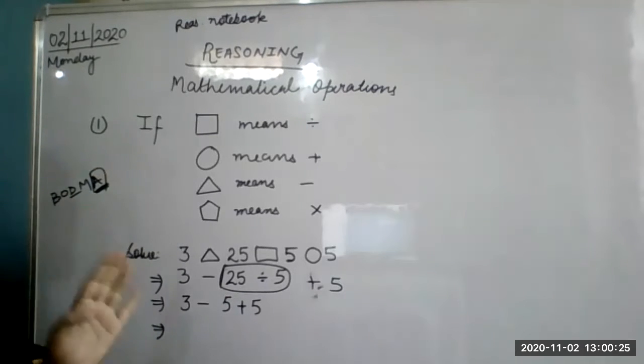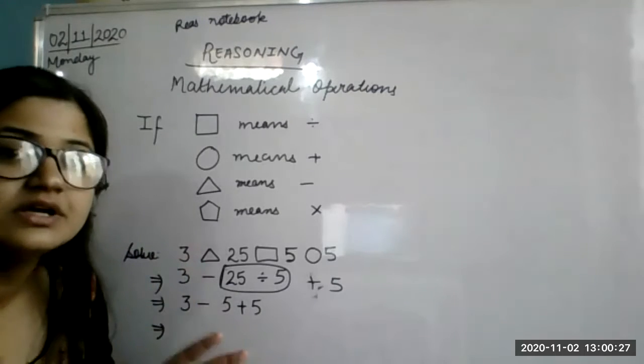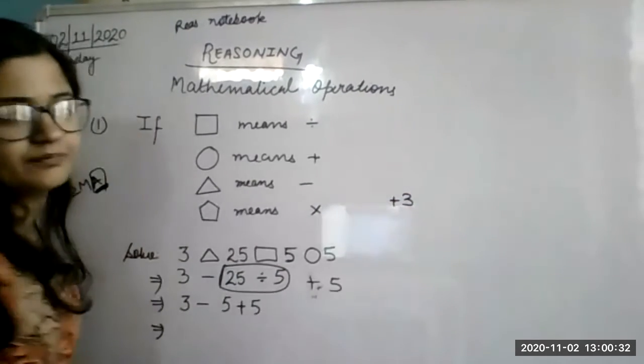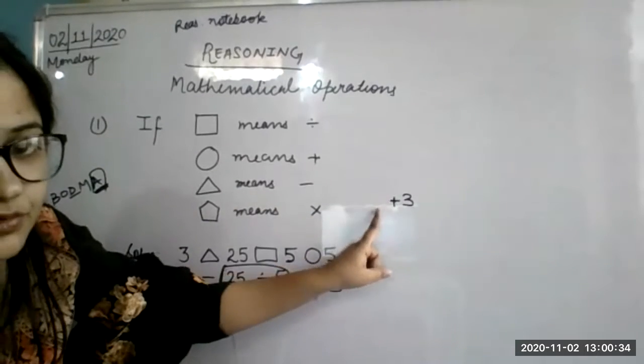How to perform addition and subtraction together. See the numbers which have plus sign before them.